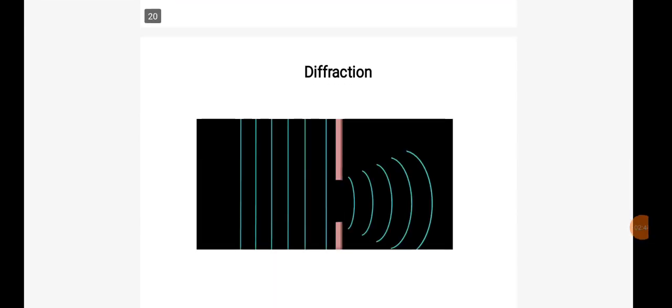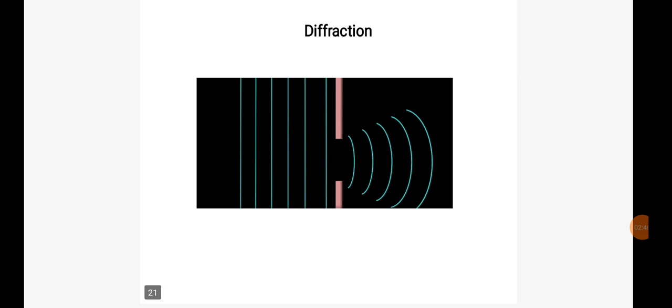So the next one is all about diffraction. So diffraction is something about the bending of light rays again. You may have some doubts on the concepts of light, where everything involves bending, right? So here the bending of light rays happens around the edges.